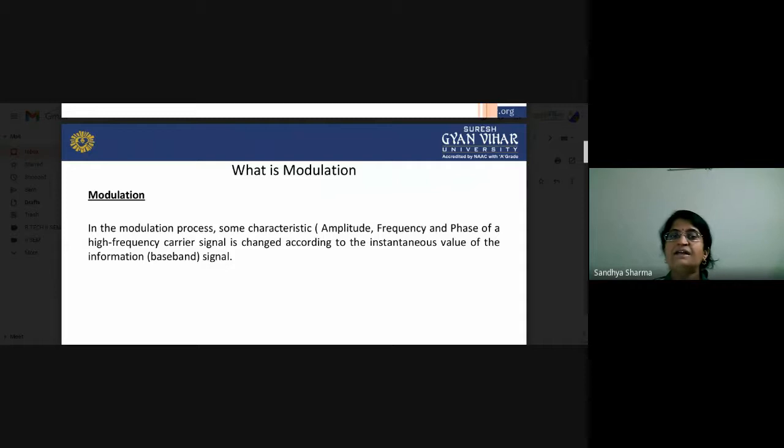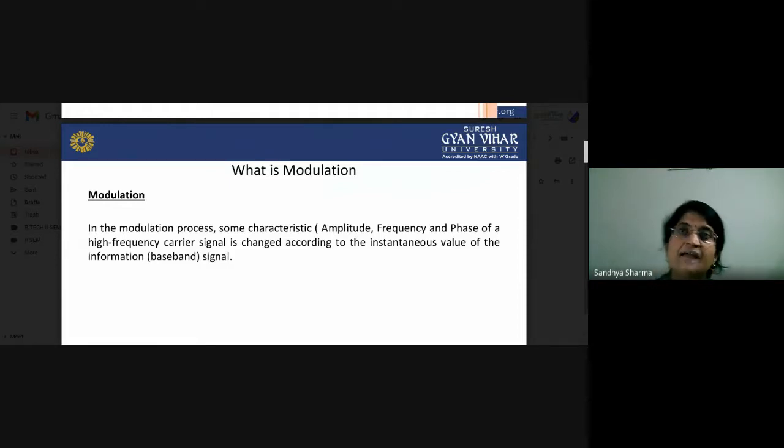According to the information signal, the characteristics of the carrier signal will be changed. It is not that we just put a value or hold it; there is a slight change, meaning it changes the property of the carrier signal. According to which property of the carrier signal is changed, there are types of modulation.